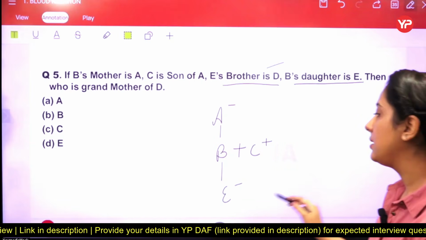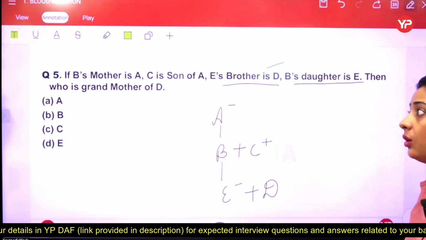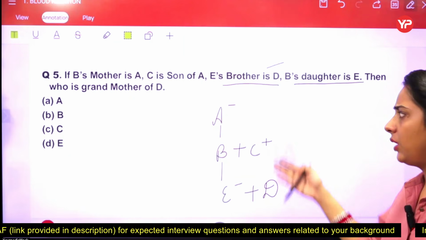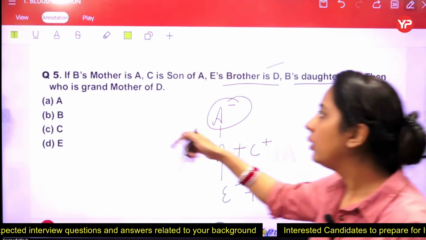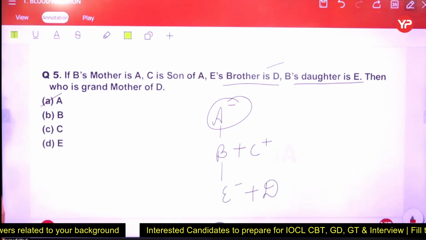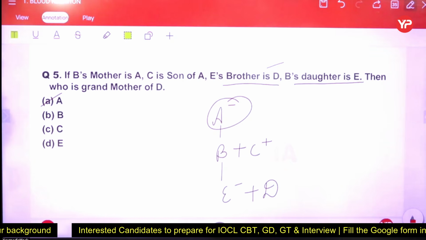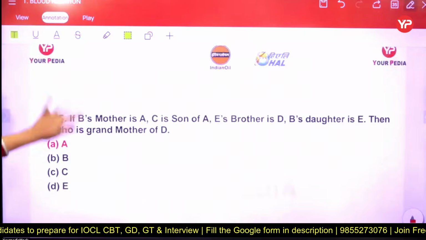E's brother is D. E has a brother whose name is D. Then who is the grandmother of D? The information is very clear. First, second, and third generation. Who is the grandmother here? Option number A, that is A. So A is the right answer here. Okay, students. So for this question, option number A is the right answer.